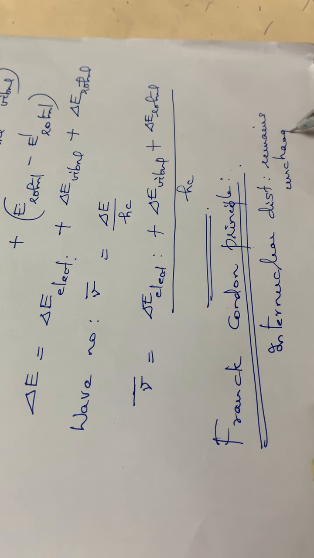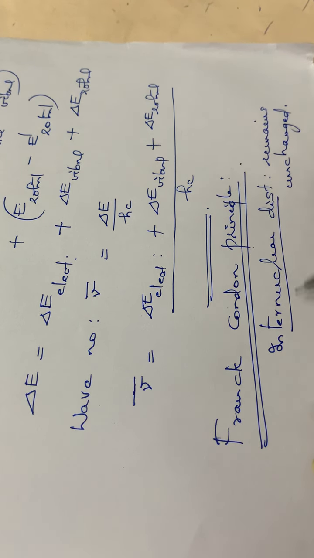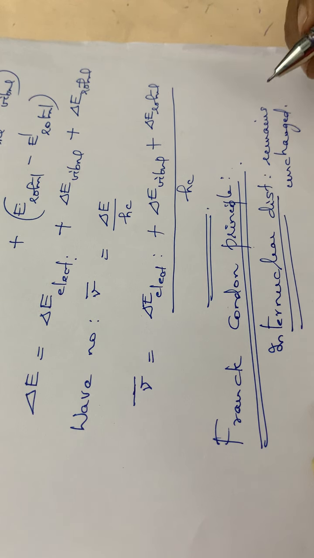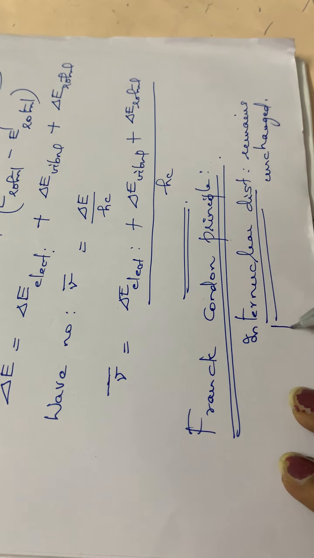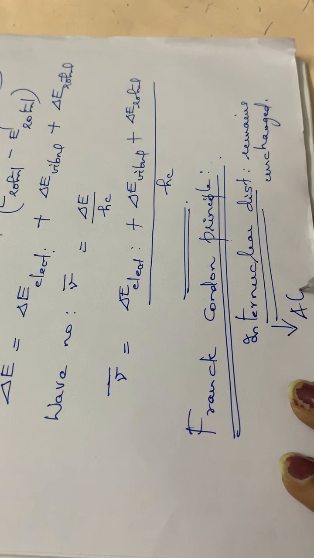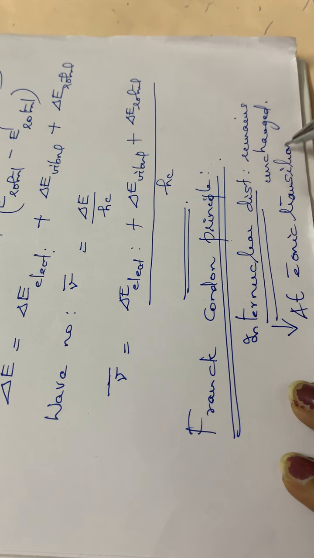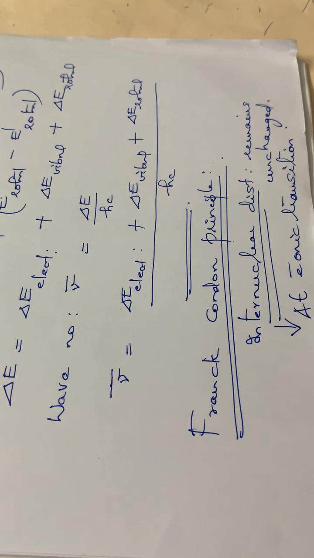What do you mean by internuclear distance? Internuclear distance means the radius of a particular atom or molecule, whatever it is. So this internuclear distance remains unchanged or constant during an electronic transition, at the time of an electronic transition. So that is the Franck-Condon principle. The internuclear distance remains unaltered during an electronic transition.